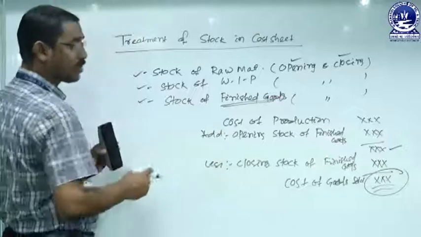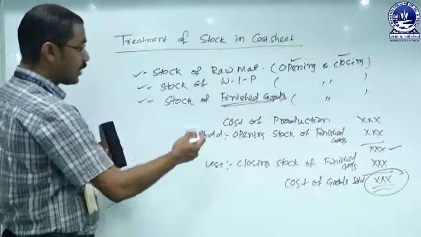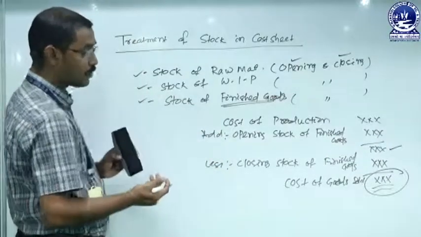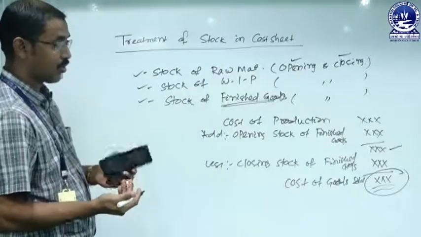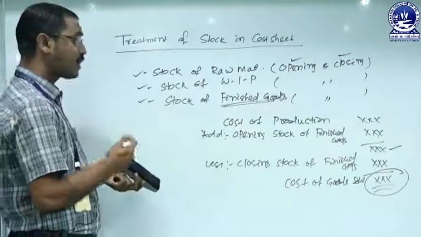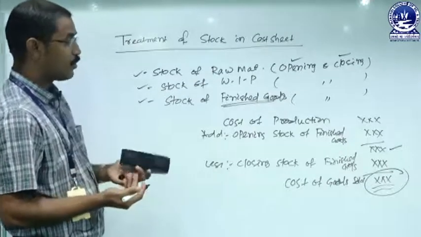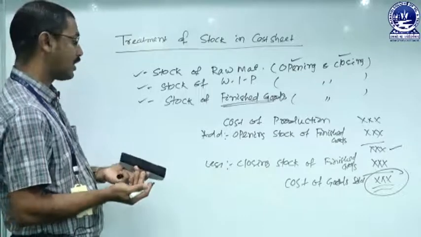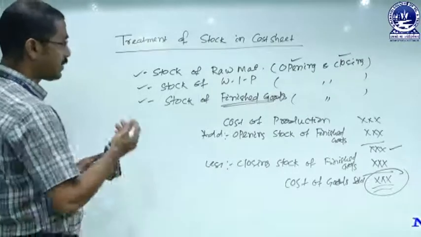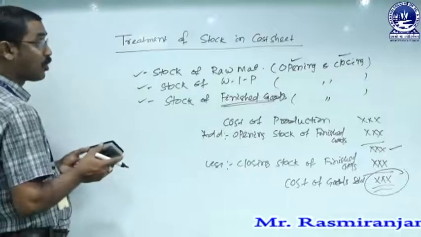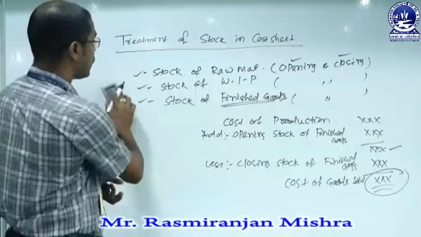And when we arrive at the cost of goods sold, we must add selling and distribution overhead. Then we can find out the total cost or cost of sales. If there is profit or loss, then accordingly we must add it or deduct it. Then the resulting figure is called the sales or the selling price. This is the complete statement, or the full format, of a statement of cost and a cost sheet.